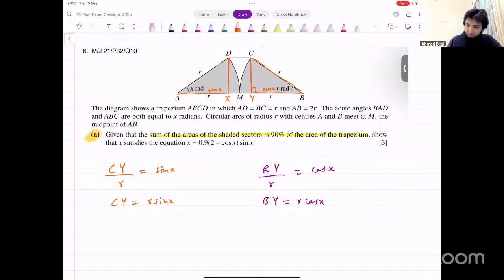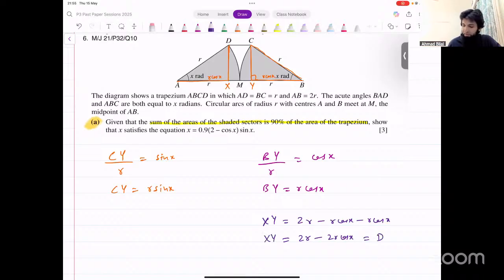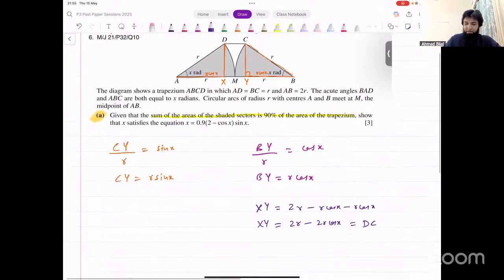Can we see anything about XY then? What's XY going to be? XY is going to be the total length, which is 2R, minus R cos X and R cos X. That's the length XY, which is 2R minus 2R cos X. XY is the same thing as CD, right? They're both the same. So now we've got that other side as well, and that's it.